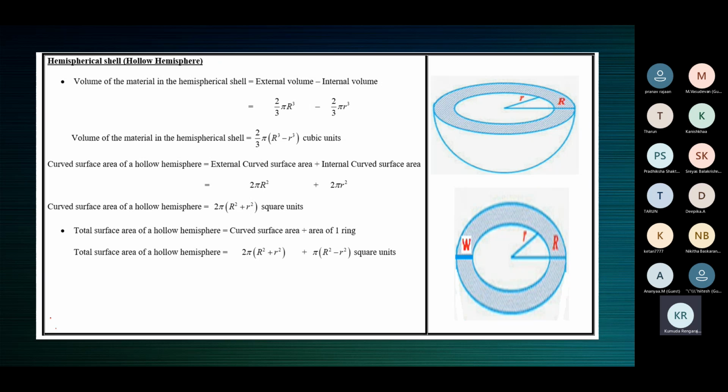So as we saw earlier, the curved surface area will be inner CSA plus outer CSA. The total surface area means all the area available: inner CSA, outer CSA, and the area of one ring. If you add the areas of all these three surfaces, you will get the total surface area of a hollow hemisphere or a hemispherical shell.